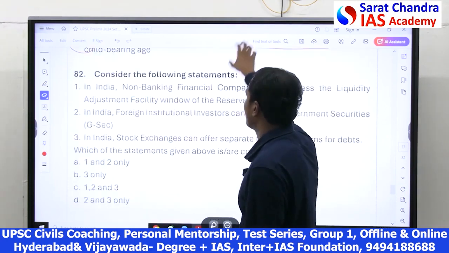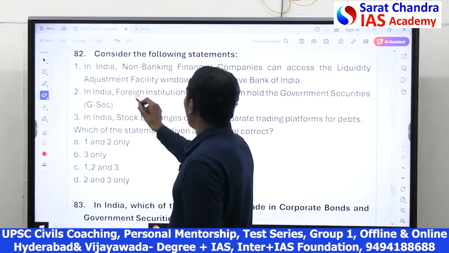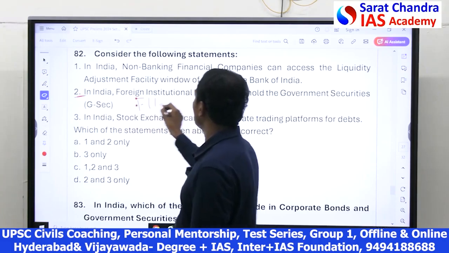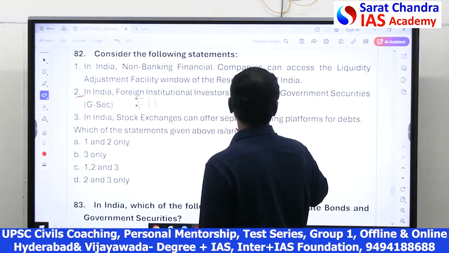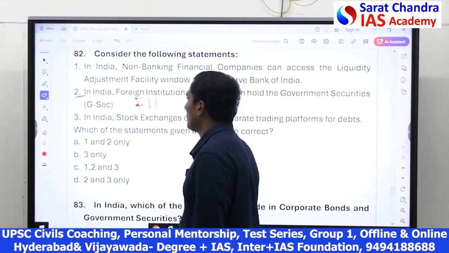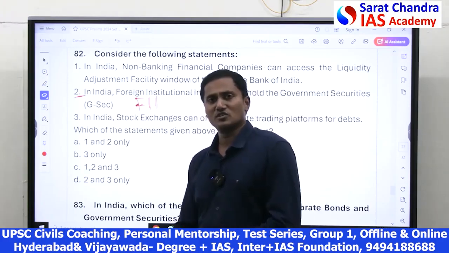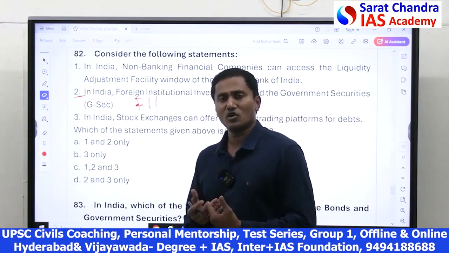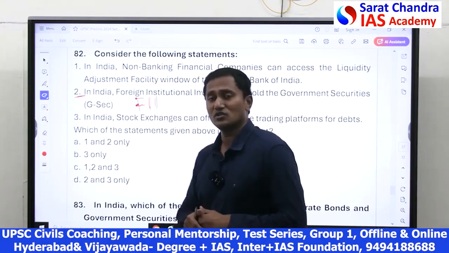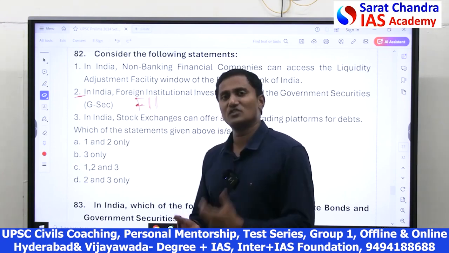So D. Friends, in the statements, the second option: foreign institutional investors can hold government securities. Correct. Government securities can be bought by anyone, so FIIs can also buy them. It actually helps, because through government securities the government pools money, and FIIs can purchase more G-secs because of their institutional capacity to invest more.